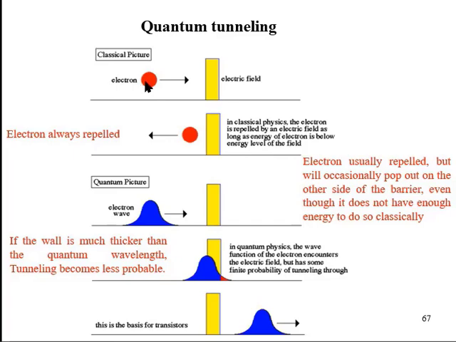In the classical picture, if an electron has less energy than the electric field barrier, then it will hit the barrier and get reflected. But quantum mechanically, an electron is represented by a wave, and there is a certain probability that it can penetrate the barrier and tunnel through it.